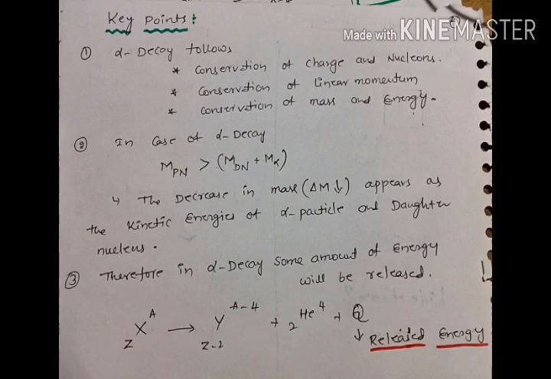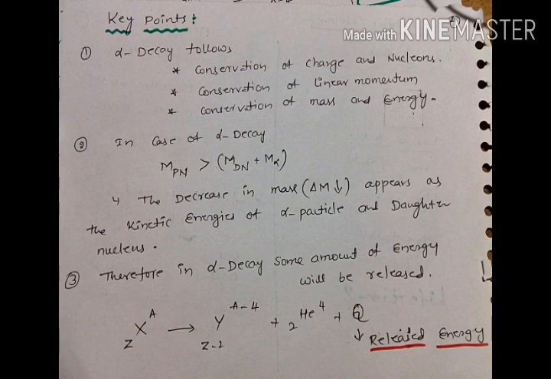I can explain important points regarding alpha decay. First one, alpha decay follows conservation of charge and nucleons, conservation of linear momentum, and conservation of mass and energy. Second one, in case of alpha decay, the mass of the parent nucleus is greater than the sum of the masses of the daughter nucleus and alpha particle.